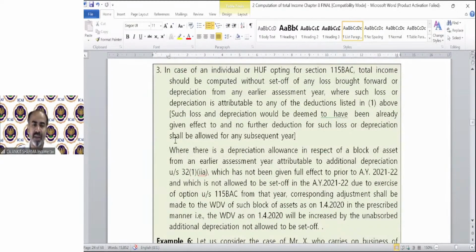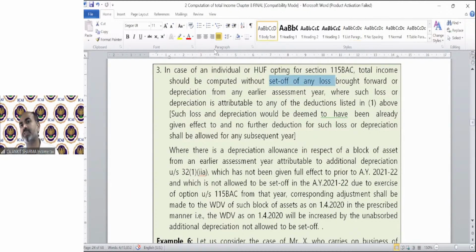Now the provision says, in case of an individual or HUF opting for section 115BAC, total income should be computed without set off of any loss brought forward, or depreciation, that means unabsorbed depreciation, from any earlier assessment year, where such loss or depreciation is attributable, that means due to any of the deductions listed in point number 1 above, which describes certain deductions like scientific research deduction, 35AD, etc. So if the loss arises due to those deductions listed in point number 1, then such loss and depreciation cannot be claimed.